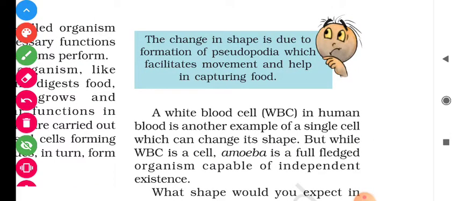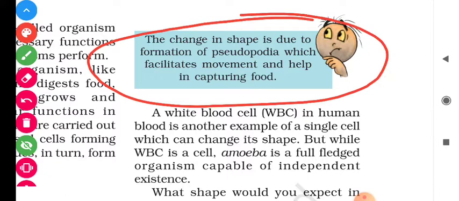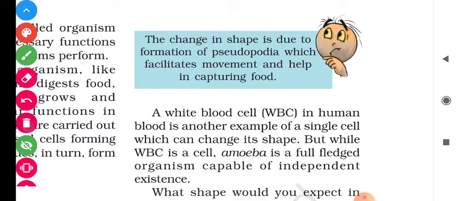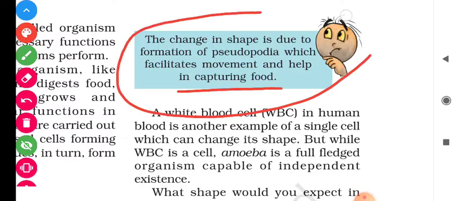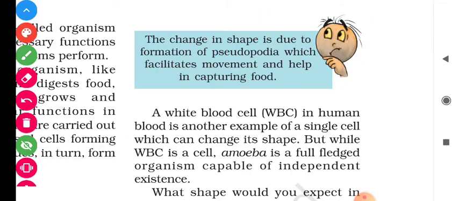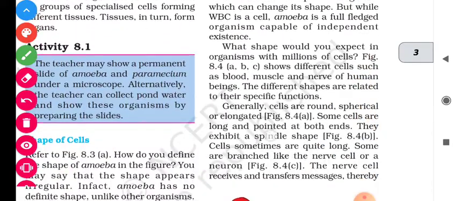This pseudopodia is nothing but the change in the shape due to which the amoeba facilitates movement and helps in capturing the food. Bujo is telling us that change in shape is due to formation of pseudopodia which facilitates movement and helps in capturing the food for the amoeba.